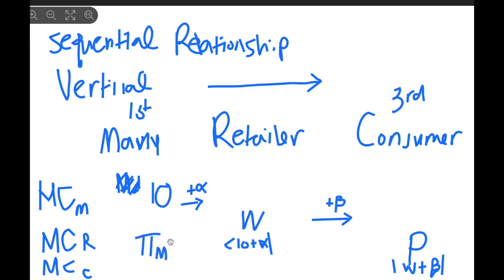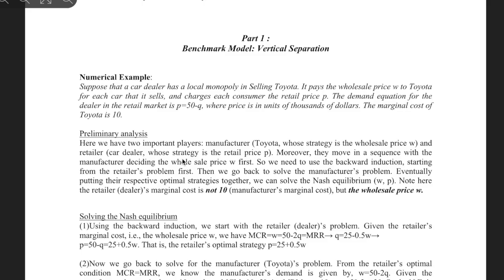Profit of the manufacturer, non-negative, right? And we want to set the profit of the retailer non-negative by putting some price on top of the marginal cost. Let's look back.